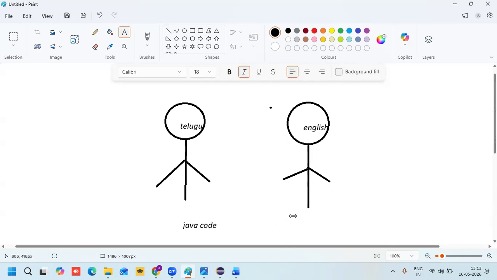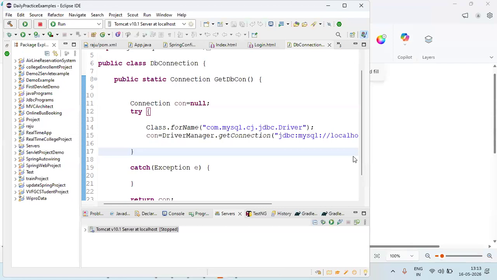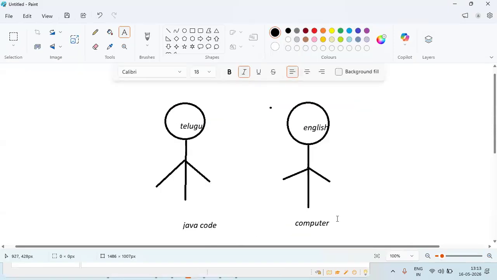And this is my computer. The Java code is in pure general English, but the computer knows only zeros and ones. Now, a third person should be required between these two.